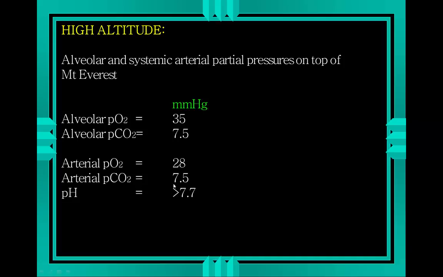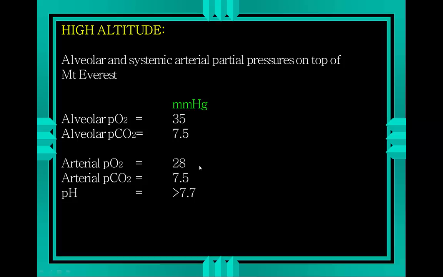The problem is decreased partial pressure of CO2 in arterial blood will lead to decreased hydrogen ion concentration, which will lead to increased pH. So in fact your blood pH would be significantly higher than it would be at sea level. It'd be greater than 7.7. Given the body's sensitivity to pH regulation, this obviously is a physiological challenge to the body.